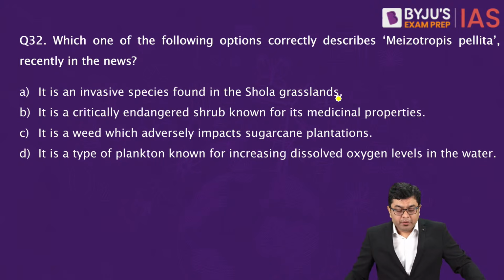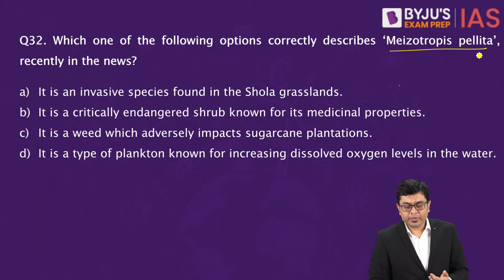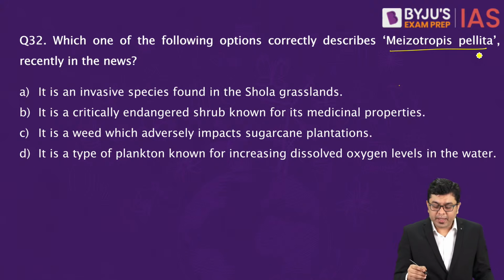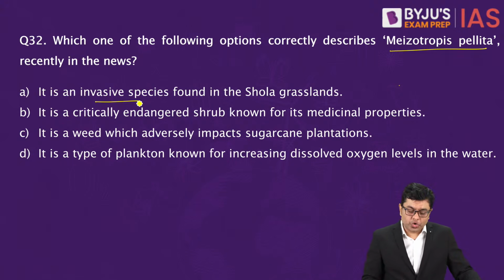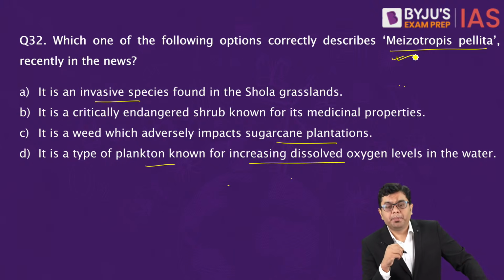Now, after that, which of the following options correctly describes Mesotropis pellita, recently in the news? So, which of these describes Mesotropis pellita? It is an invasive species found in Shola grasslands. It is a critically endangered shrub known for its medicinal properties. It is a weed which adversely impacts sugarcane plantations. It is a type of plankton known for increasing dissolved oxygen levels in water. So which of these correctly describes Mesotropis pellita?